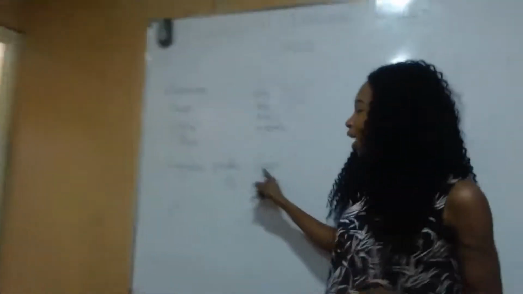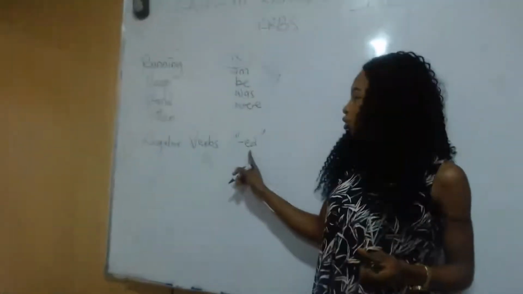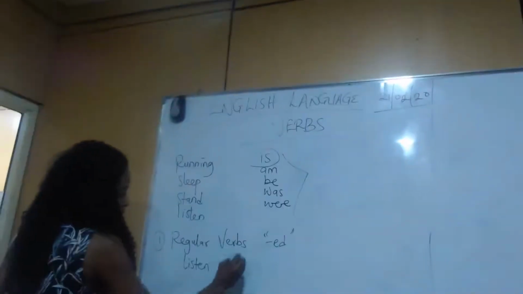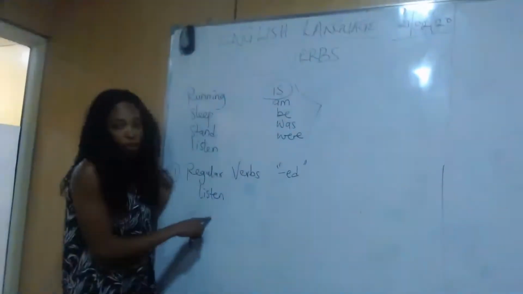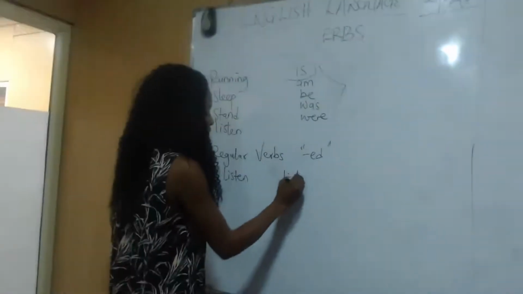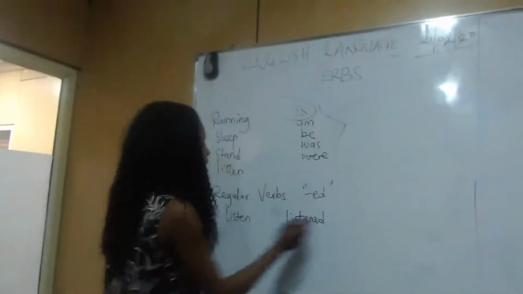Those verbs that when you add ed to them, you have the word. Listen. To get the past tense of listen, you add ed to make it what? Listened.